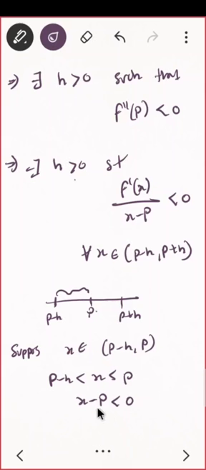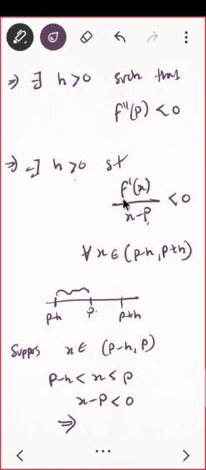So if my x minus p is less than 0 and I know the whole term is less than 0, can you say something about f dash of x? The denominator is less than 0 and the whole term is less than 0, so what should f dash of x be? Can it be positive?